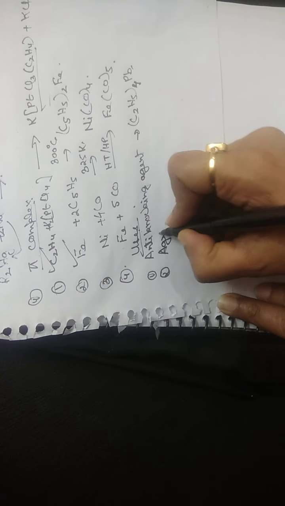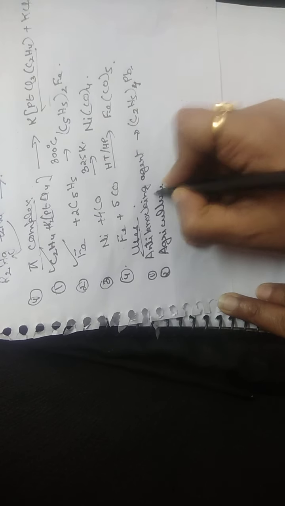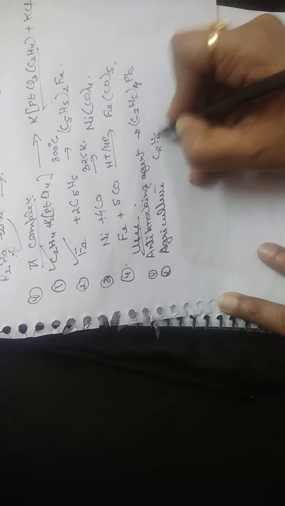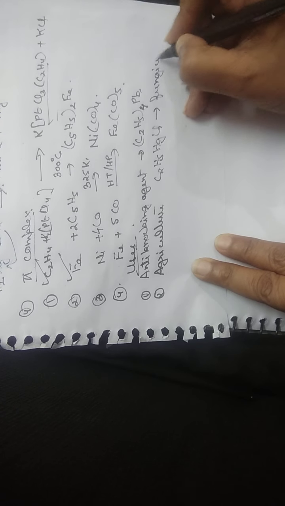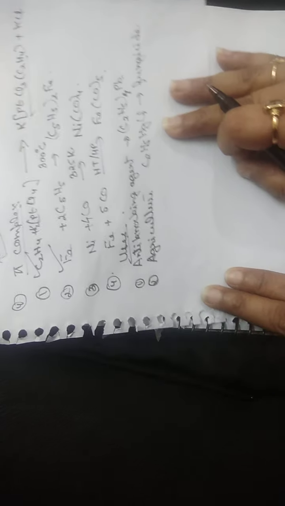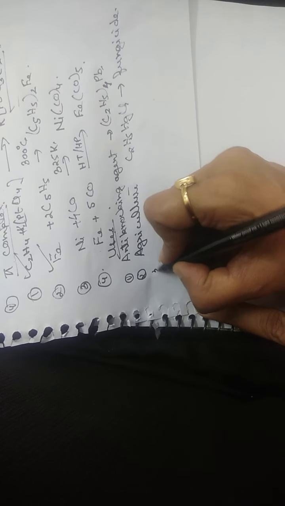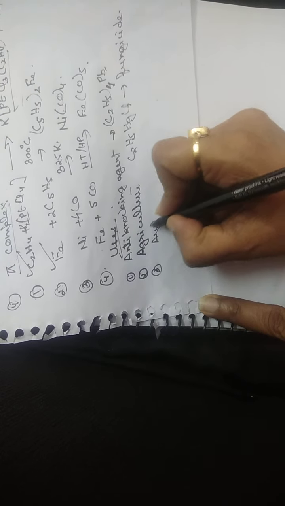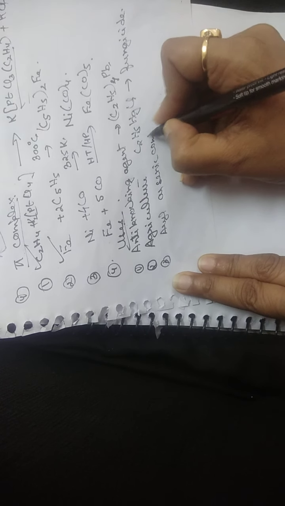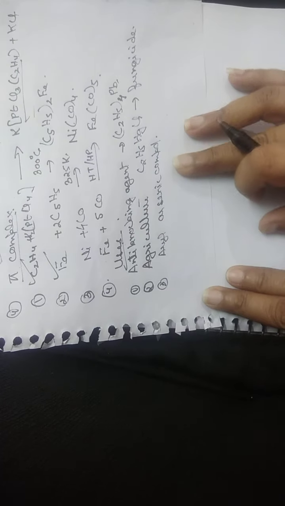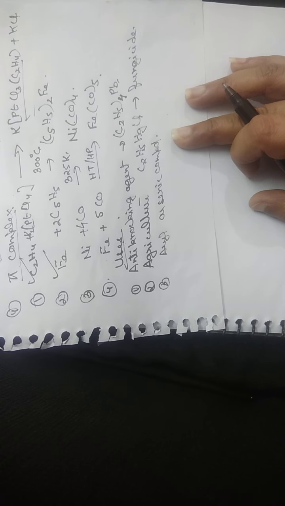The second, it is used in agriculture. For example, C2H5HgCl. This is used as a fungicide and it will enhance agricultural production. Then we use aryl arsenic complex or compounds. They are used as chemotherapeutic agents. In chemotherapy they are going to be used.